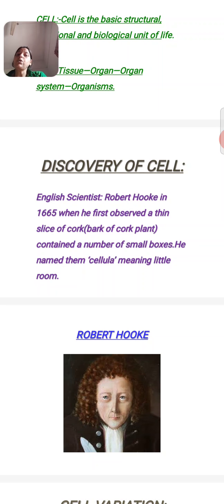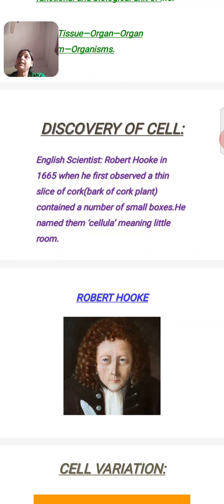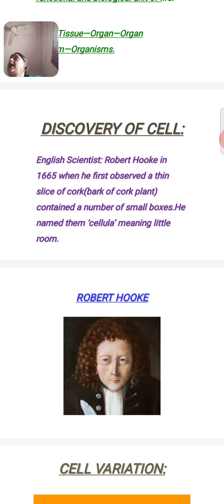Suppose there are so many organs, that means so many systems present in our body: digestive system, respiratory system, nervous system, circulatory system. One example I am giving here is the digestive system. The digestive system starts from the buccal cavity and the ending point is the anus.